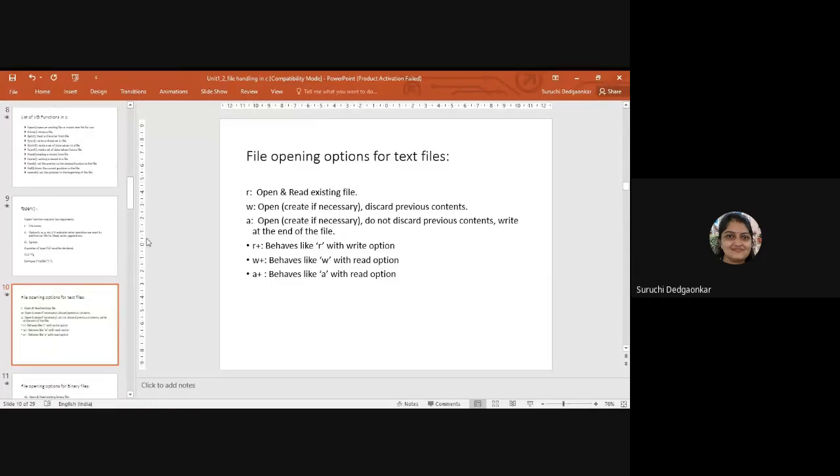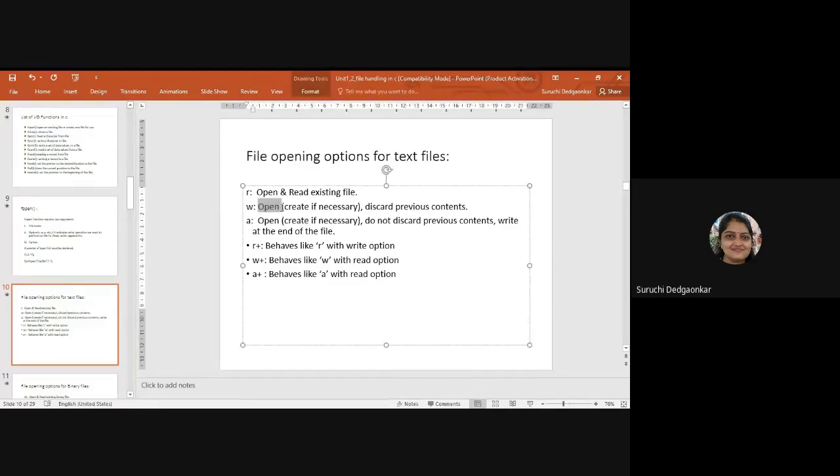Then in write mode, it will open the existing file, but even if the file is not there, it will create a new one with that name, and it will discard the previous contents. Even if the file already exists, when it opens the file in write mode, it will discard whatever previous contents are there. And what happens in append mode? It will open the file if it exists; if not, it will create a new file, and it does not discard the previous contents. It writes the new contents at the end of the file.